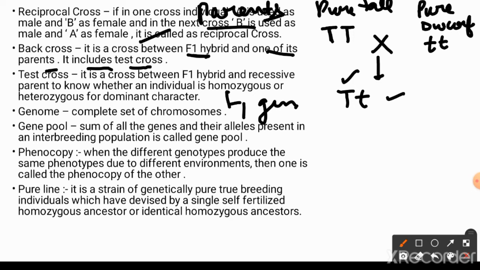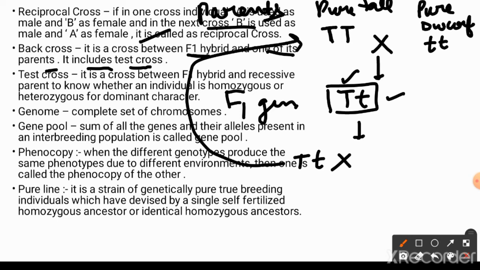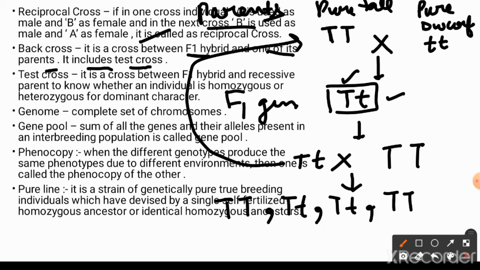And again, if I am going to cross this hybrid, this heterozygote, meaning capital T and small t, with one of the parents, that is the dominant parent, capital T and capital T, this cross will result in the formation of progeny with capital T capital T, capital T small t, capital T small t, and capital T capital T. So this is known as the back cross, because here the heterozygote progeny is going to cross with one of the dominant parents, and it is known as the back cross.